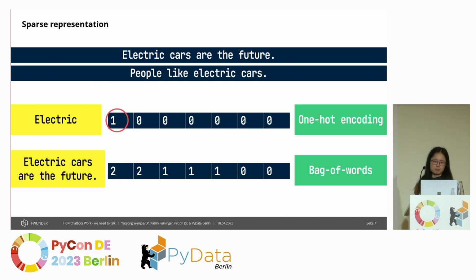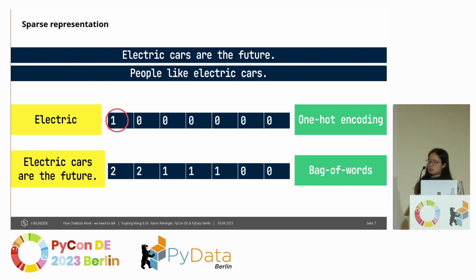Let's start with something more simple, like the sparse representations. So the typical sparse representations include one-hot encoding, where we generate a vector which has the same length as the length of the vocabulary in the text. And at the index where this word is located in the vocabulary, we will have a 1, all the other elements are zeros. And if we now want to generate directly our representation for the whole sentence, we can use the bag of words, which basically counts the frequency of the words in the text.